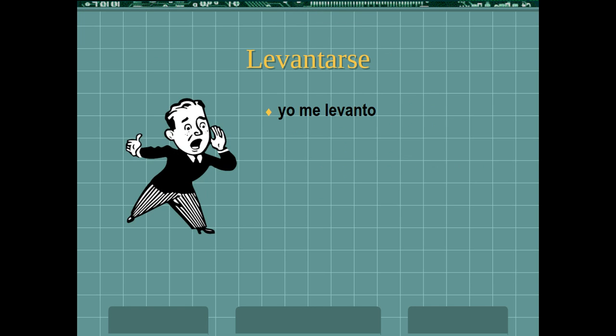So levantarse, an AR verb, right? You take off the se, you use a reflexive pronoun for the yo form, which is me. You put that in front, and then you take levantar and you just conjugate it the way you normally would with an O at the end. So for the tú form, the reflexive pronoun is te, and then you're going to take levantar and just conjugate it into the tú form the way you always have with AS at the end. Same thing with the él or ella form. The reflexive pronoun would be se for él, ella, and usted. And then you're just going to take levantar and conjugate it the way you normally would. So you would end up with él se levanta.